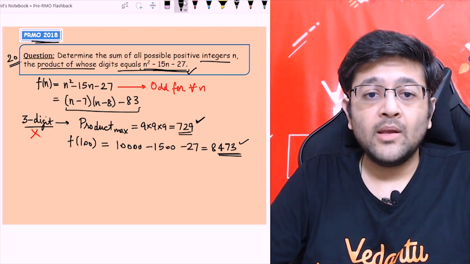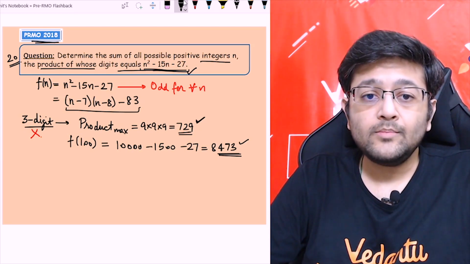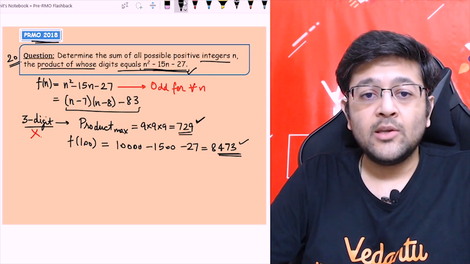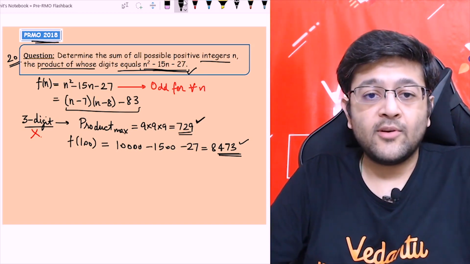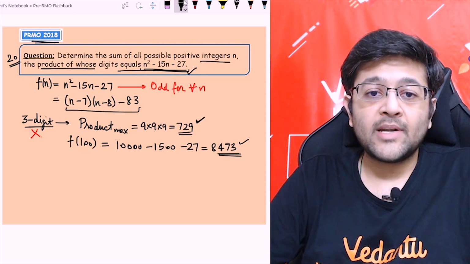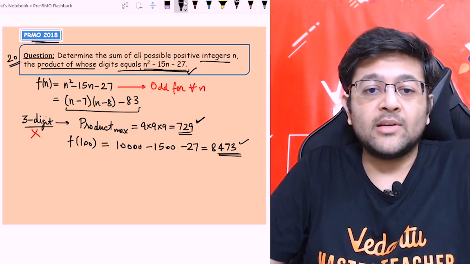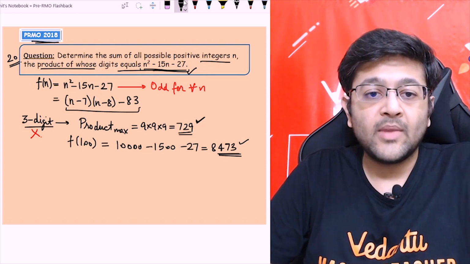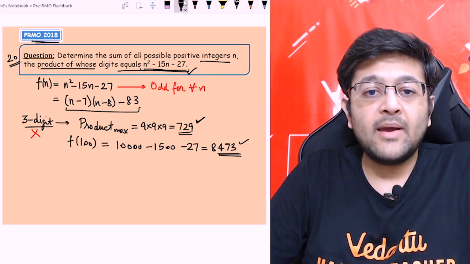Let's check some values, you will get a very good idea. If you start putting the values, you will see this expression is negative for most of the starting values of n. This quadratic is a parabola, so it will be symmetric about the term minus b by 2a, because the vertex of the parabola is minus b by 2a, comma minus d by 4a.